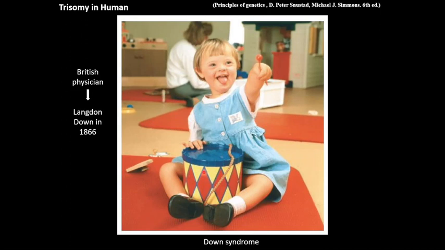One of the examples is Down syndrome. This syndrome is associated with an extra chromosome 21. Down syndrome was first described by British physician Langdon Down in 1866.